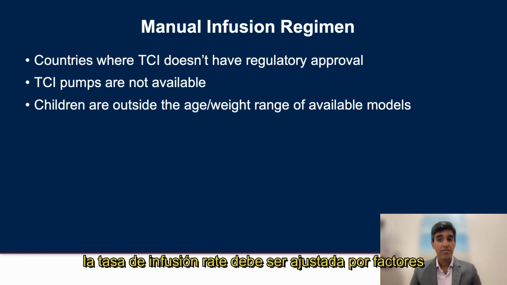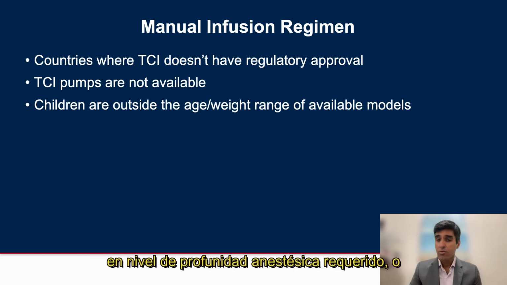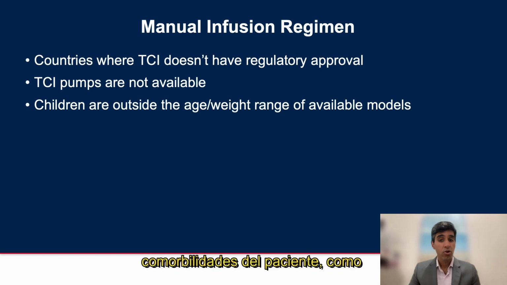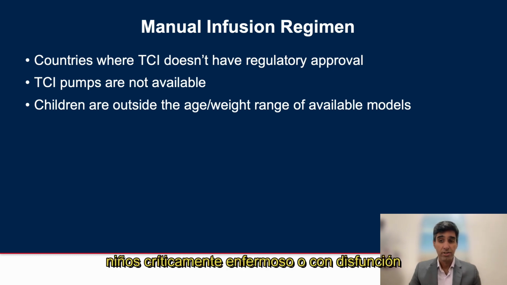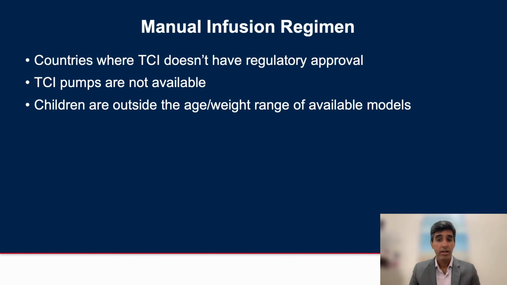Similar to TCI, the infusion rate needs to be adjusted for such factors as pre-op anxiety, required depth of anesthesia based on the surgical stimulus, patient comorbidities such as children with critical illness or myocardial dysfunction, and whether adjuncts are being used as well.